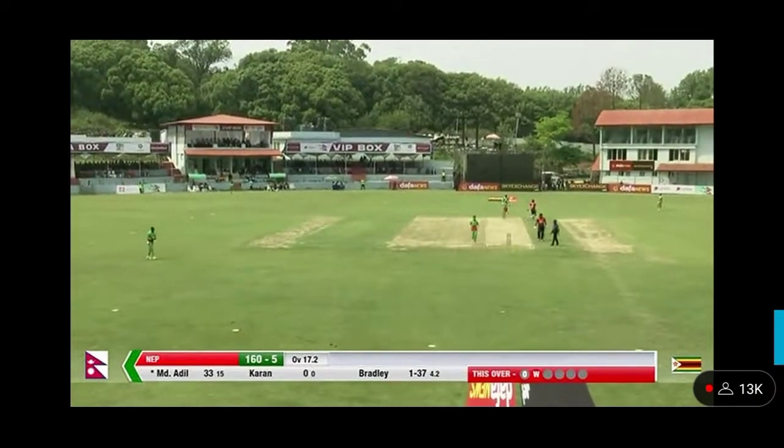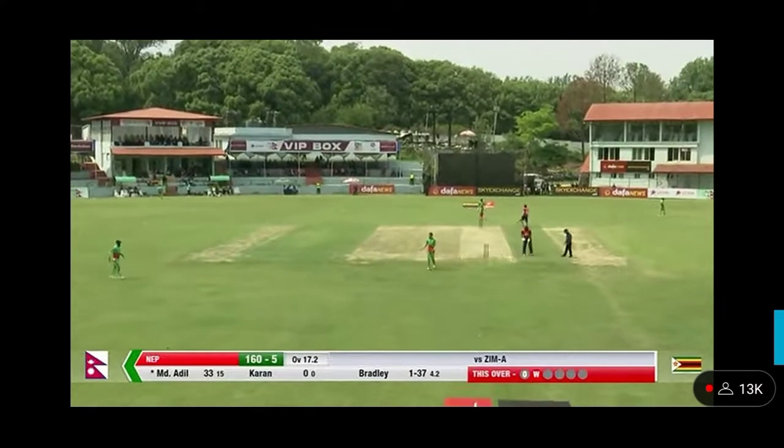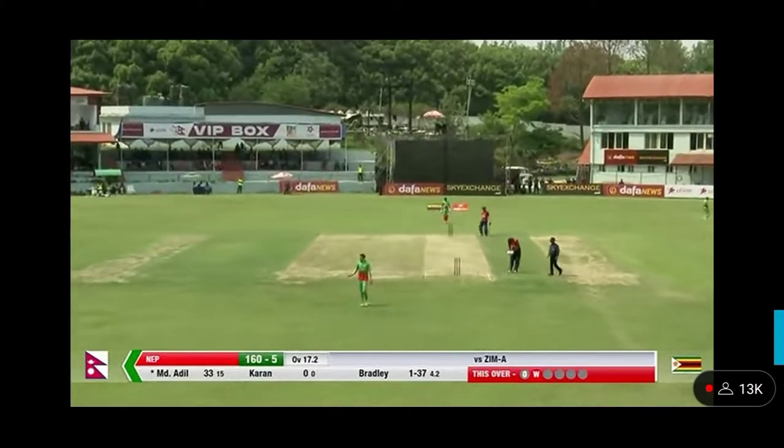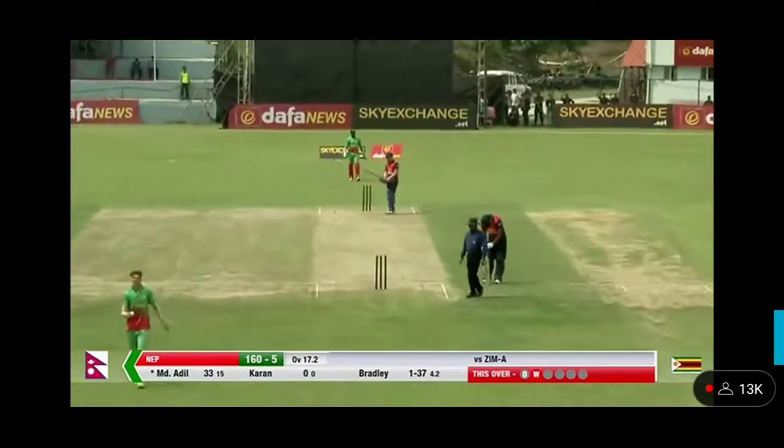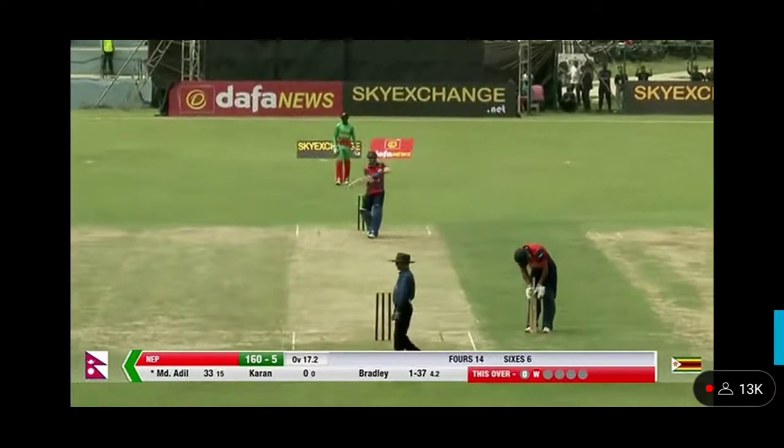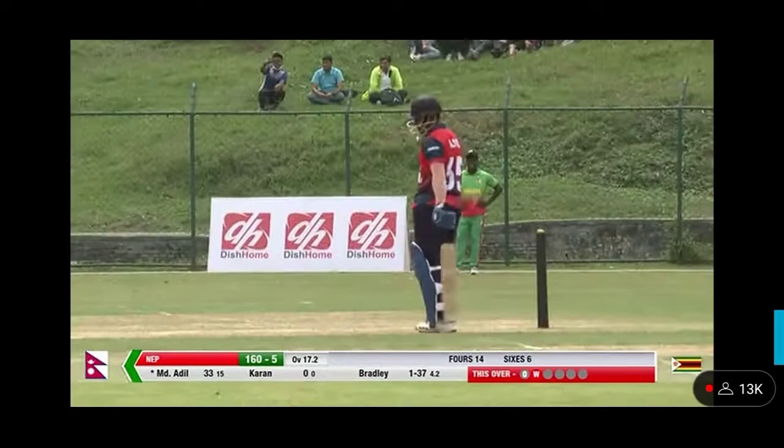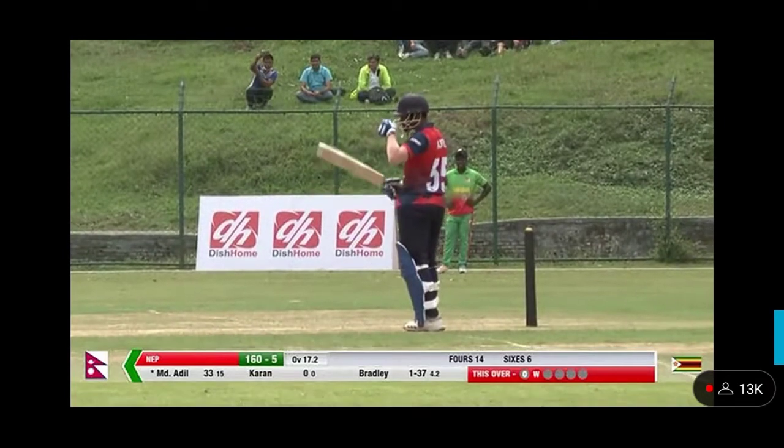So Karen Casey it is to the crease, and the man who has this remarkable record at the TU International ground, a strike rate approaching 300, 287 his career strike rate in this ground. He's come in down at number 7. I thought he was probably the right choice.